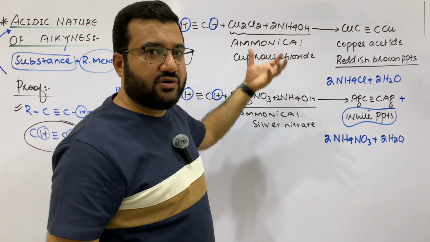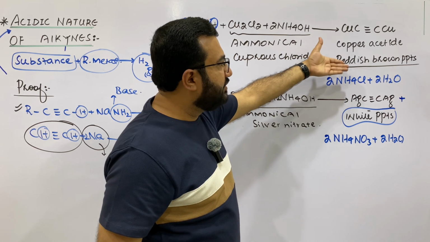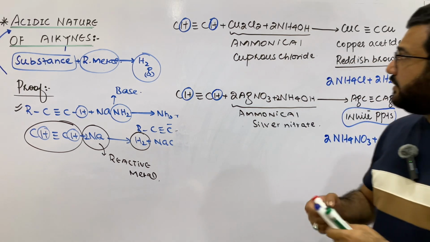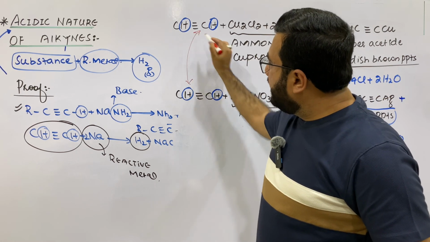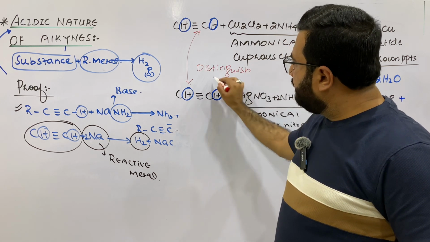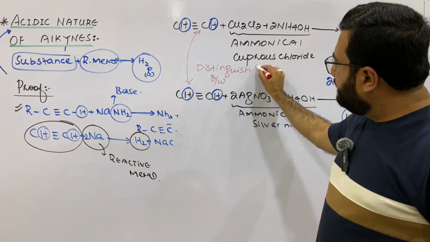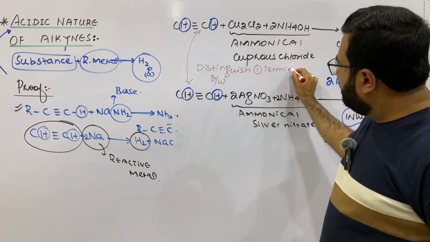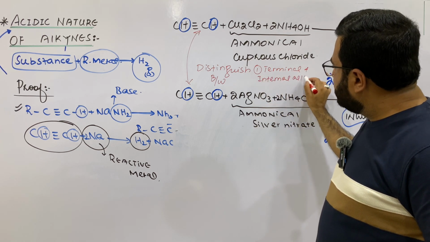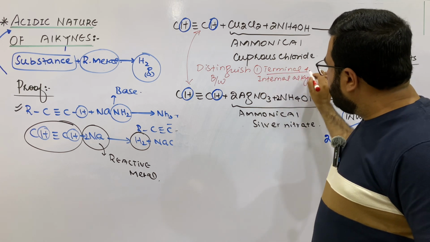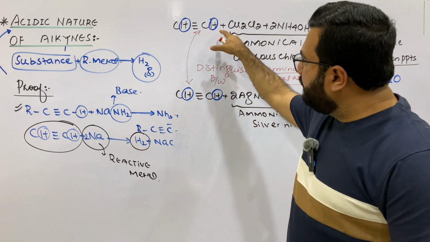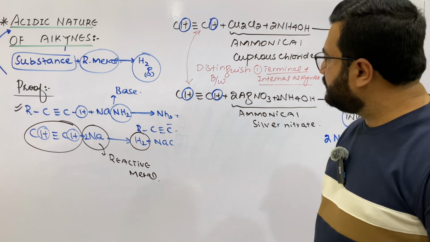Similarly, the ethene does not form the reddish brown PPT or the white PPT as a result of these two reactions. So these two reactions are very important with respect to the concept that they are used to distinguish between, number one, terminal and internal alkynes, because terminal alkynes will show both positive tests and internal alkynes will show both negative tests. So 1-butene and 2-butene can be distinguished by these two tests.